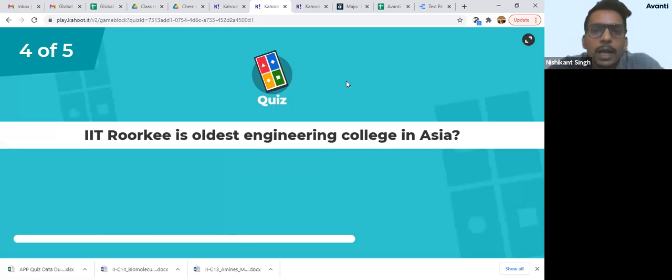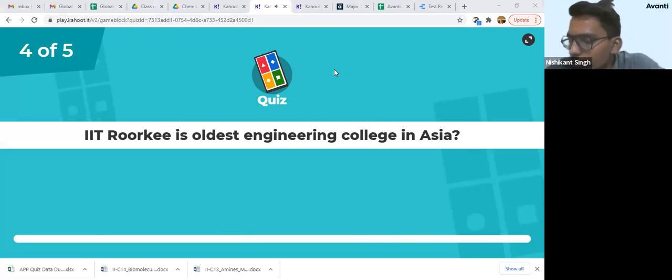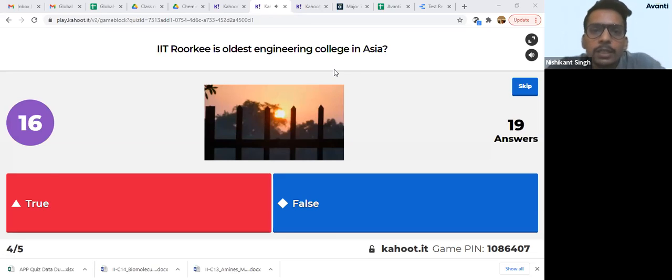IIT Roorkee is the oldest engineering college in Asia. True or false? IIT Roorkee is the oldest. The image is a canal river in IIT Roorkee. So it is the oldest engineering college in Asia. True or false? Asia's oldest college.